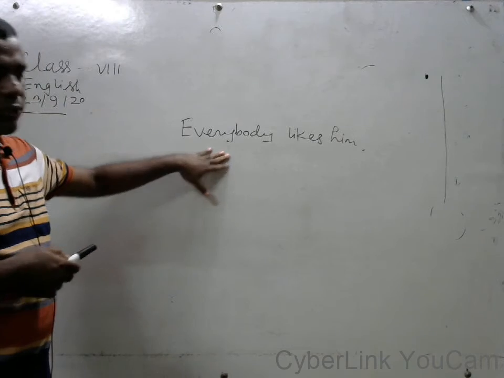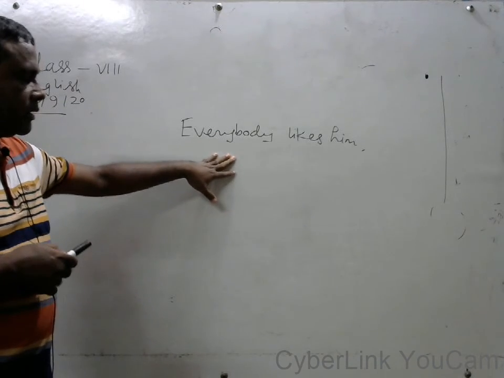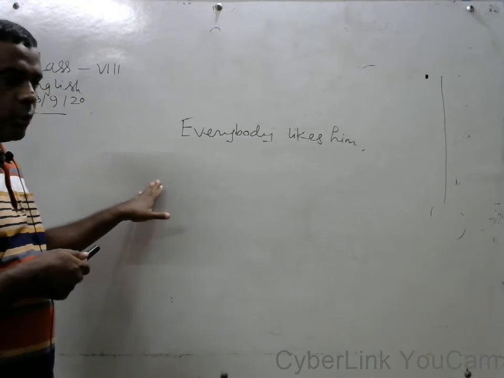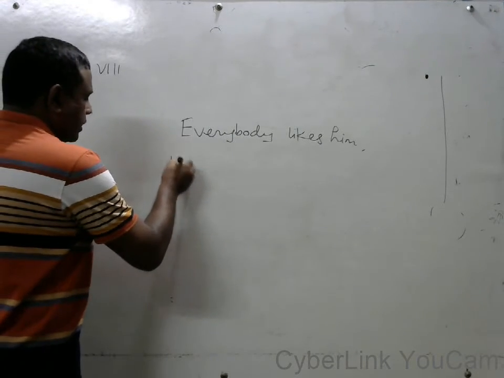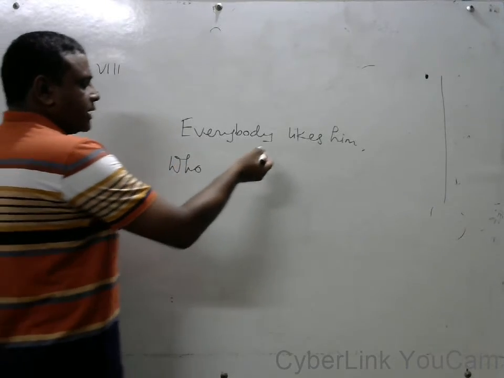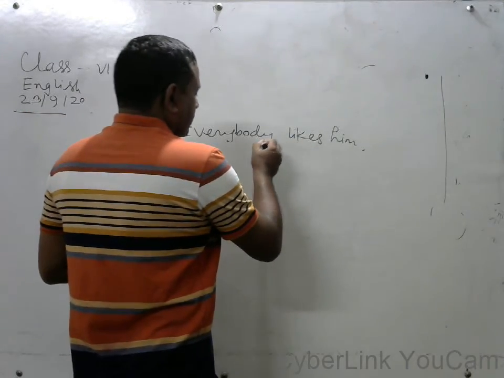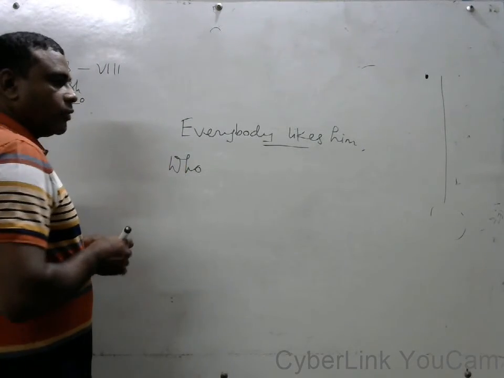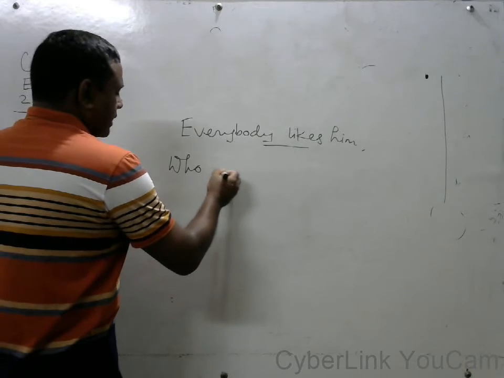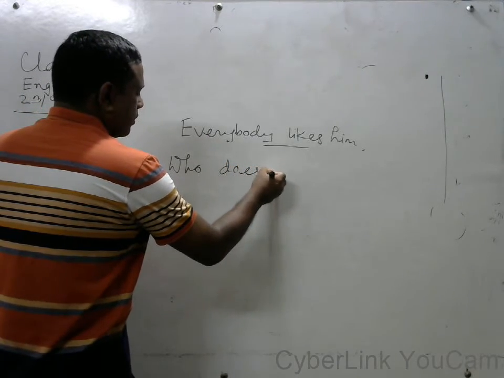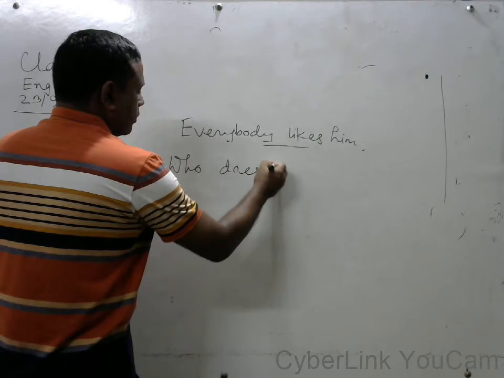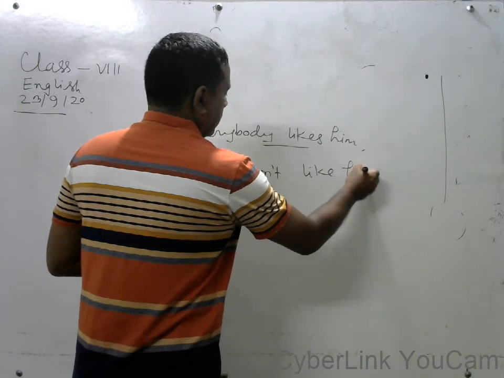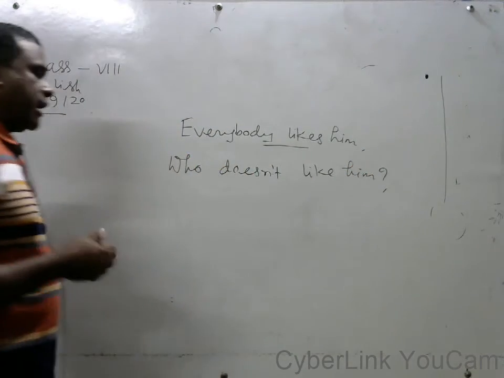This sentence starts with "everybody," and we have to write "who" at first. This sentence is in the present tense and third person singular number. So after "who" we have to write "doesn't": who doesn't like him.